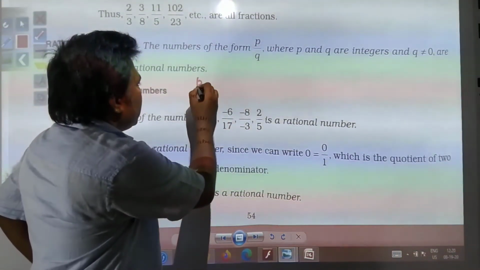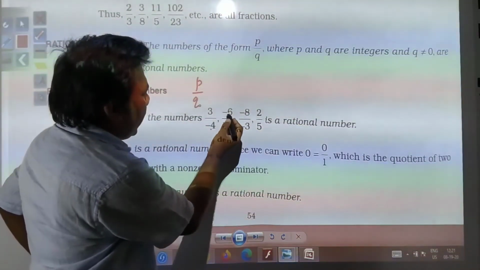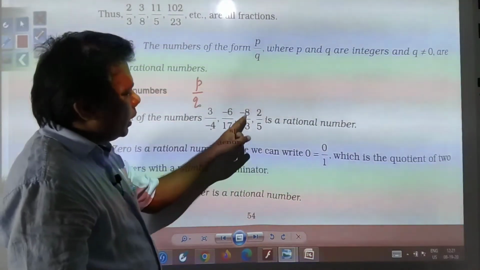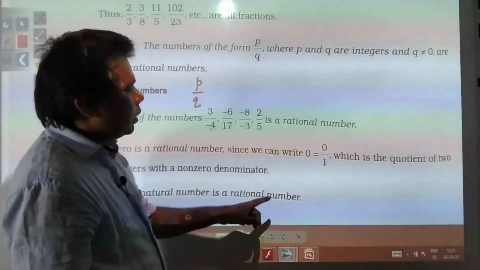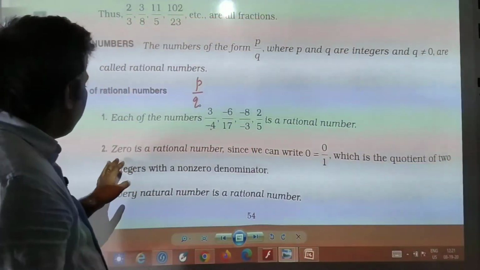They have been expressed in the form of p by q and both are integers. -6 and 17 both are integers. -8 and -3 both are integers. 2 and 5 both are integers. Is a rational number. These all are rational numbers.